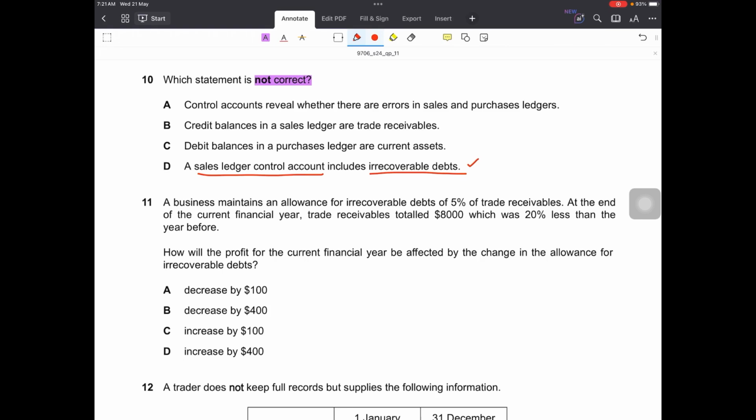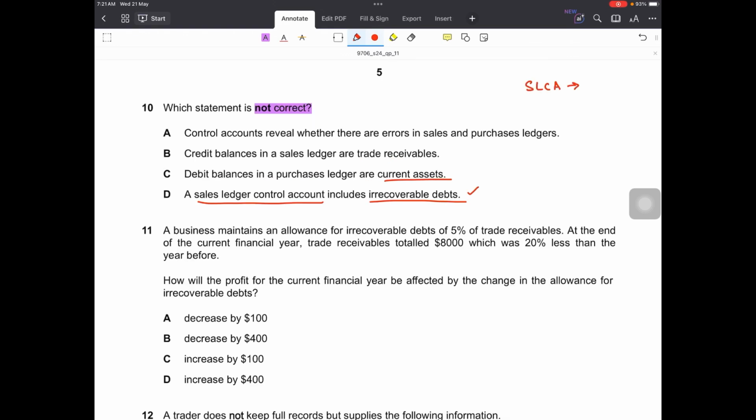C is debit balances in purchases ledger are current assets. So we know that the two control accounts can have unusual balances. In case of the SLCA, it can have credit balances. This means that the business has to pay the debtor, and in case of the PLCA, it can have debit balances, meaning the supplier will pay the business.